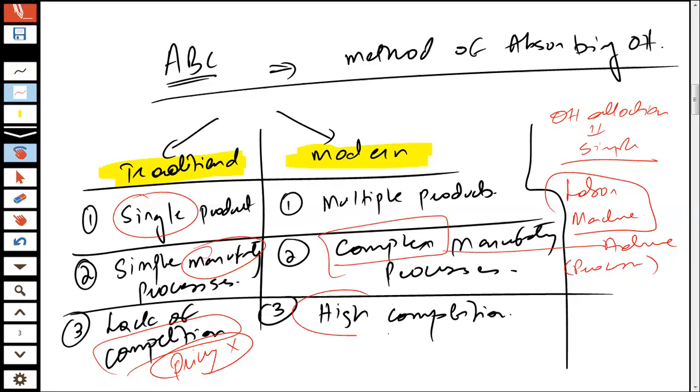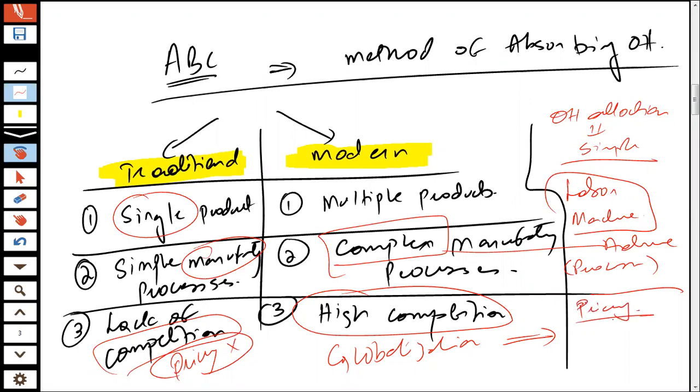But with increasing globalization, the competition has increased. And when the competition has increased, pricing is very important, and pricing is dependent upon the costing. So if your costing is wrong, that means the pricing is also going to be wrong.